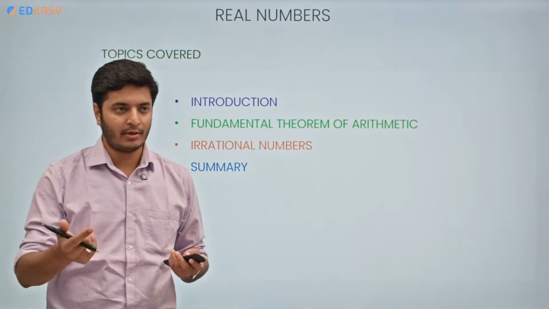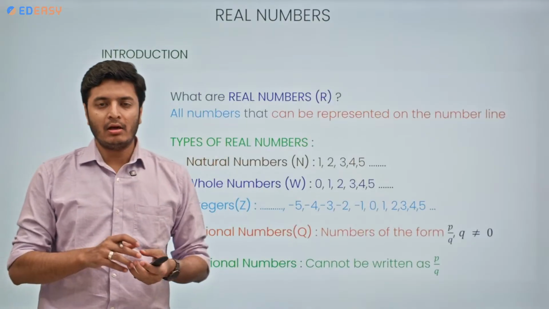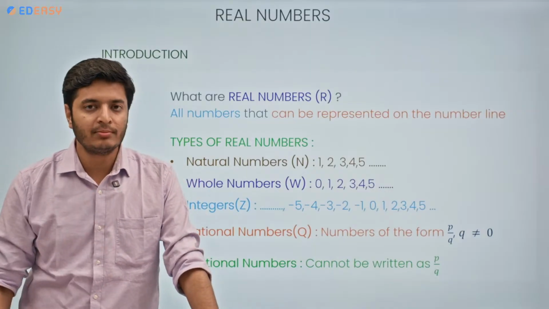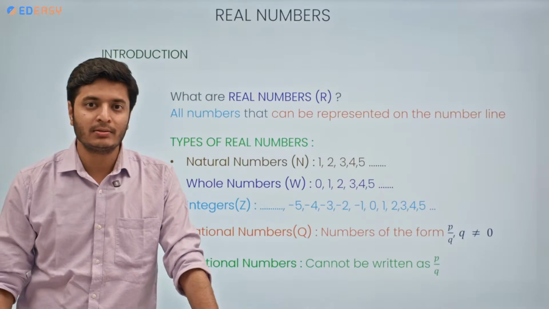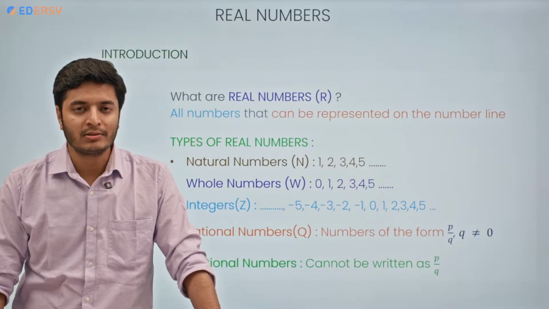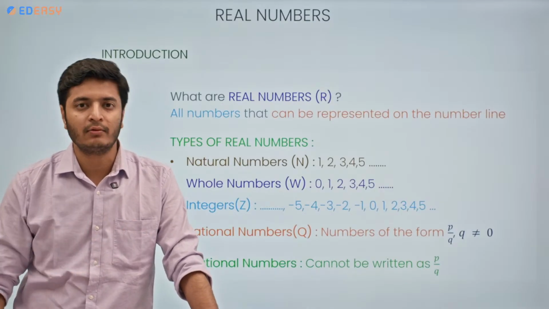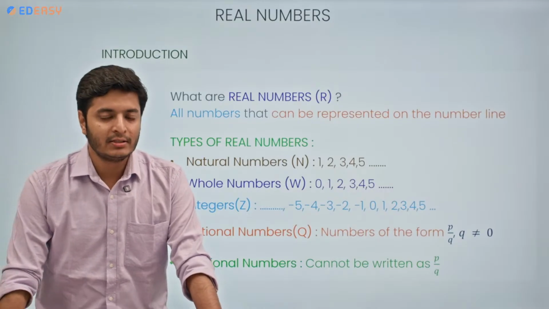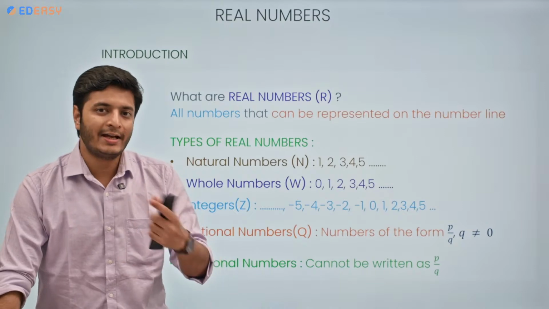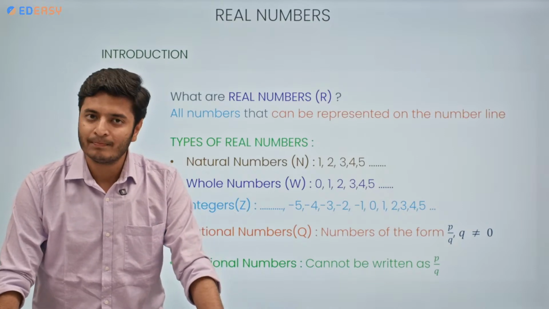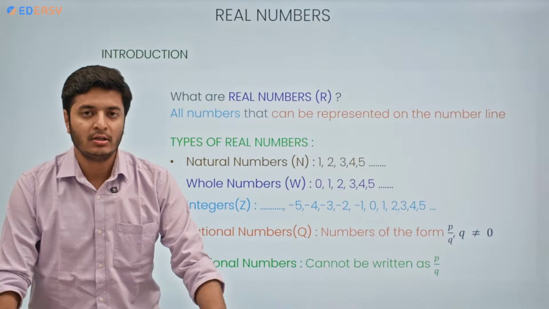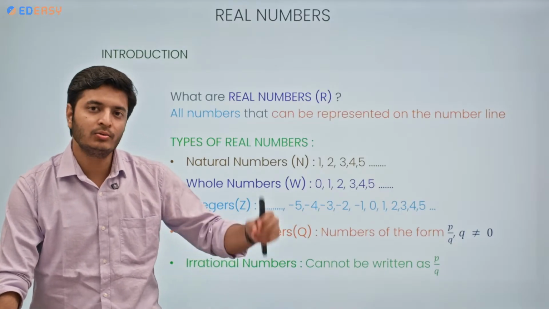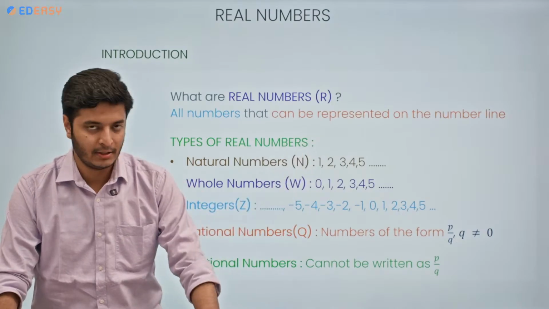Introduction. Till now we are familiar with different types of numbers, such as natural numbers, which come naturally to us, also known as counting numbers, such as 1, 2, 3, 4, 5 and so on till infinity. Then we add 0 to that set to make it whole. That's why this set is known as whole numbers. So whole numbers are 0, 1, 2, 3, 4 and so on till infinity.